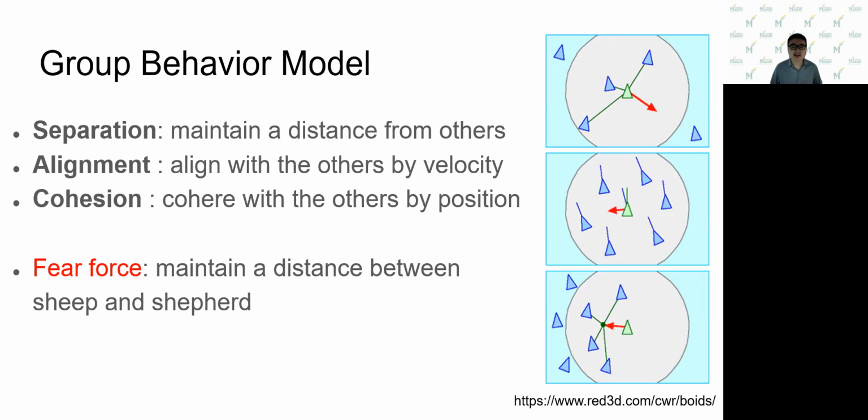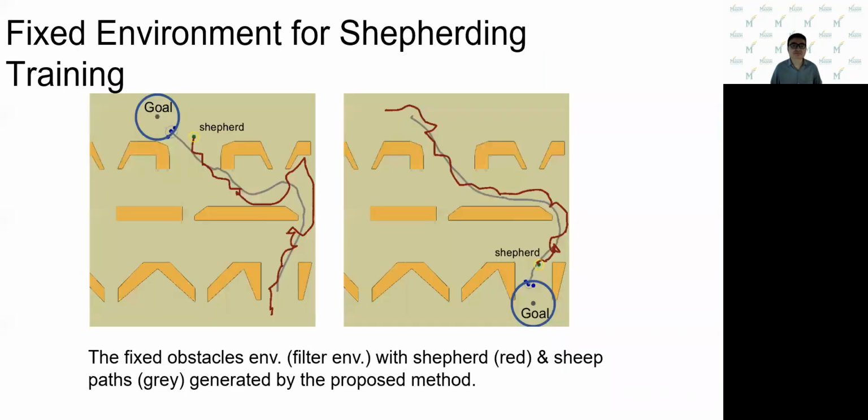Separation force maintains a distance from others. Alignment force steers the sheep to match the velocity of others, and cohesion force moves the sheep towards the average position. In our sheep model, we add a fear force to maintain a distance between sheep and shepherd. The behavior of the sheep is a weighted linear combination of these forces, and by changing the weights, we can simulate different group behaviors.